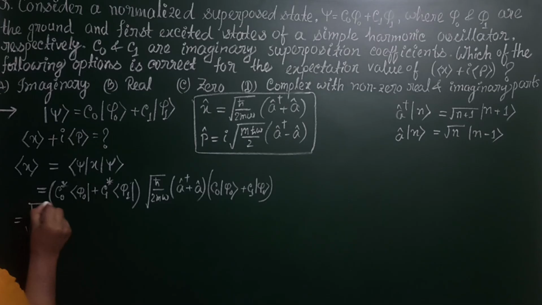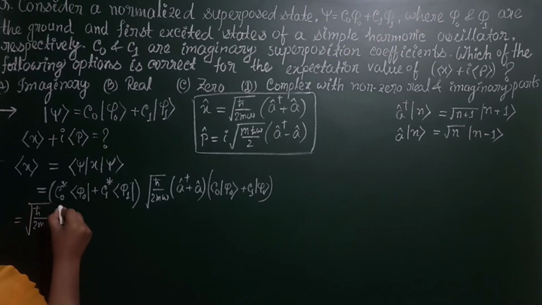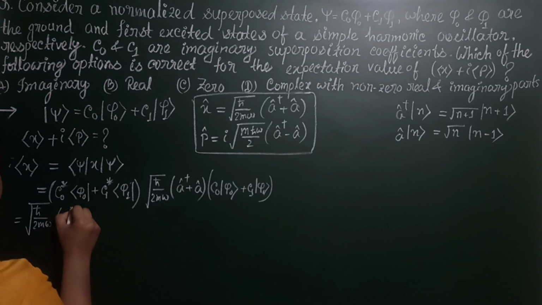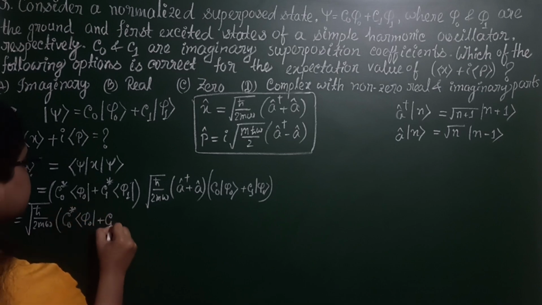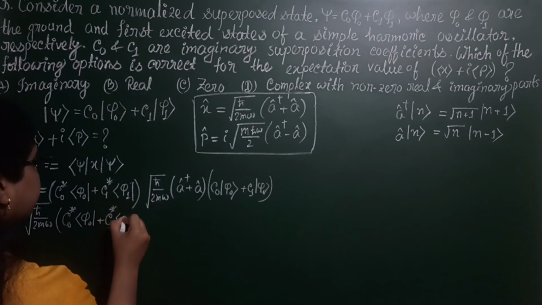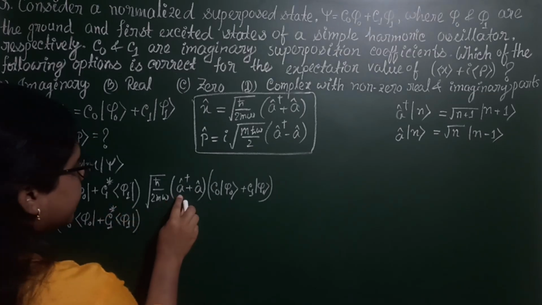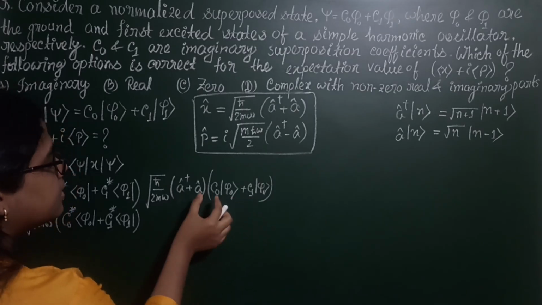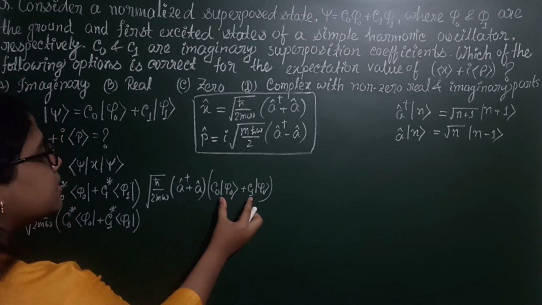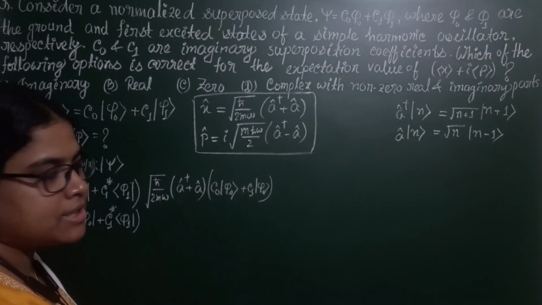Now it will give root over h cut by 2m omega, times C0 star phi 0 plus C1 star phi 1, and a dagger operates on these two states and a operates on these two states separately.